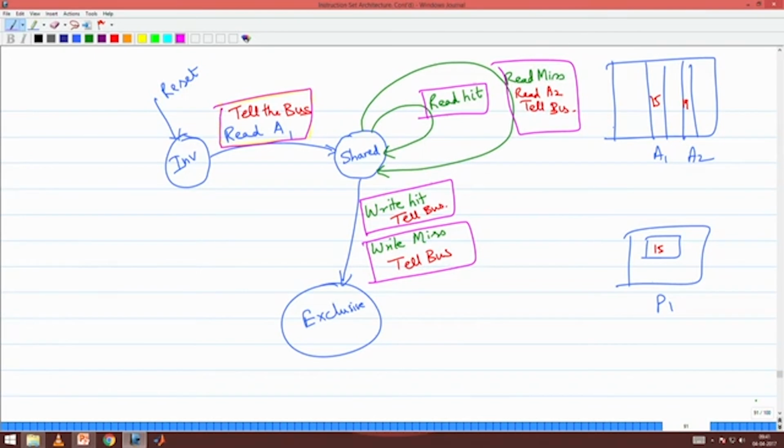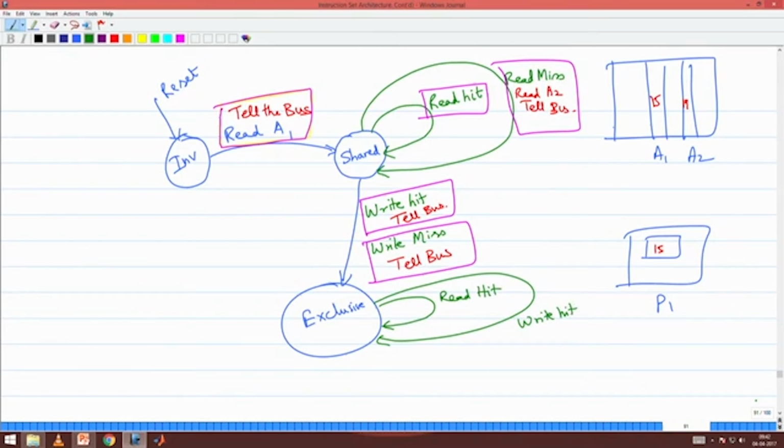Now, what is the next thing I will get? In this state, if I get a read hit, no problem. If I get a write hit, no problem. If I get a read hit, there is no problem.